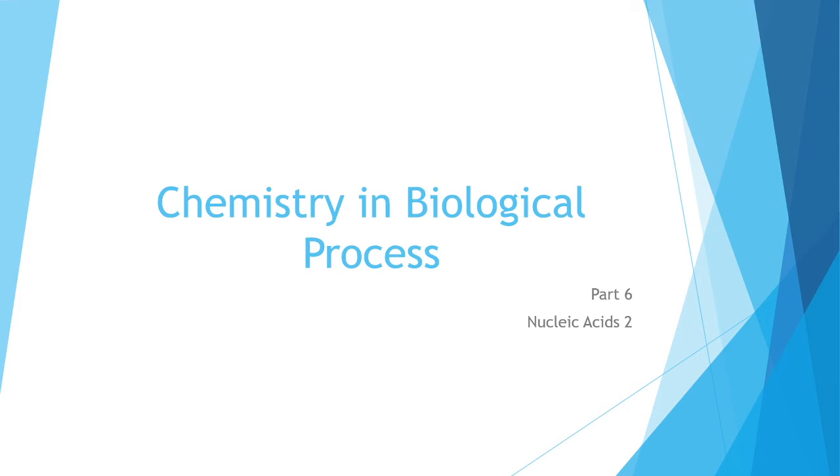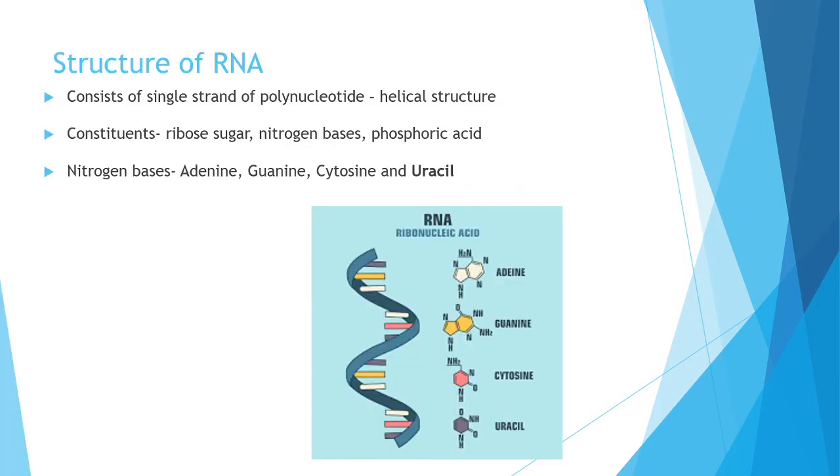Welcome to our next class, Chemistry and Biological Process. In the last class we studied nucleic acids, and in this class we are continuing some portions of nucleic acids. In the last class we studied the structure of DNA, the structure of nucleic acids. Here the topic we are going to discuss is the structure of RNA, that is ribonucleic acid.